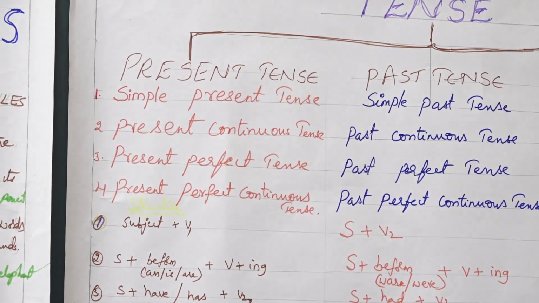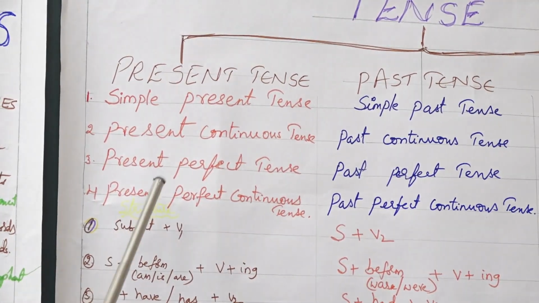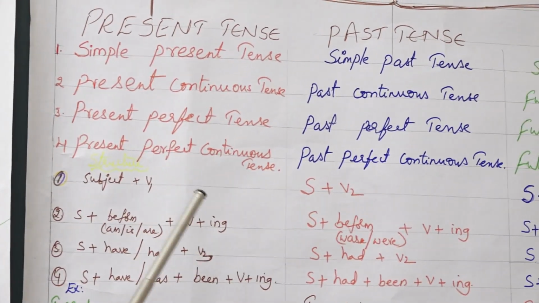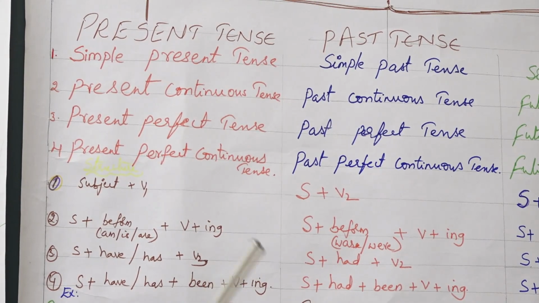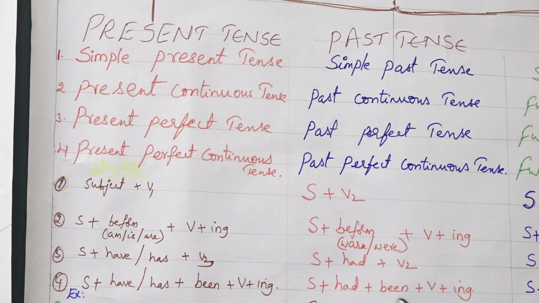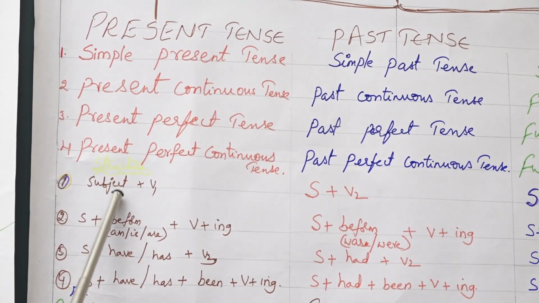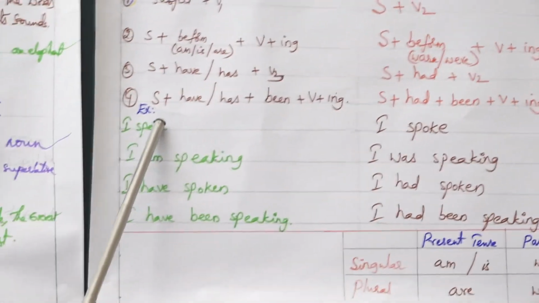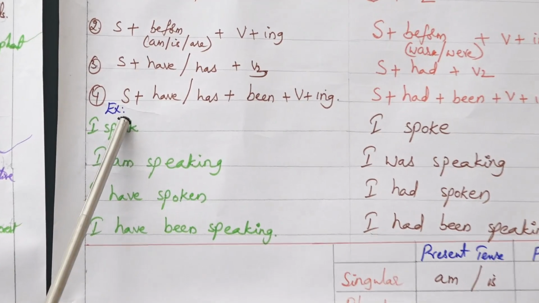Here the structure of the sentence will be subject plus verb in present tense. You all know V1 means verb 1, that is verb in present tense. Here subject plus verb 1, that is, I subject, speak verb in present tense.